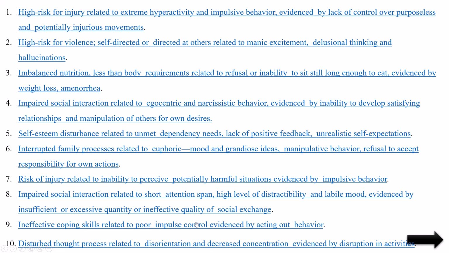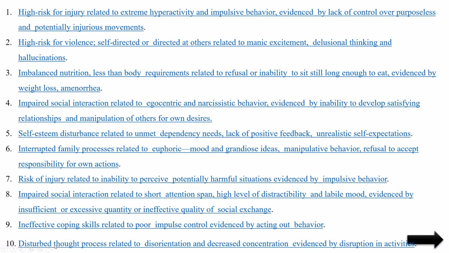I explained impulsive behavior means they are not able to control their thoughts. That's why they will do. If they wanted to hurt, immediately they will hurt. If they wanted to run, immediately they will run. If they wanted to jump from anywhere, they immediately do. So like that, their thought process they are not able to control. They will do that. So that's why they do not cope with the society or people or family members. So that's why ineffective coping skills.